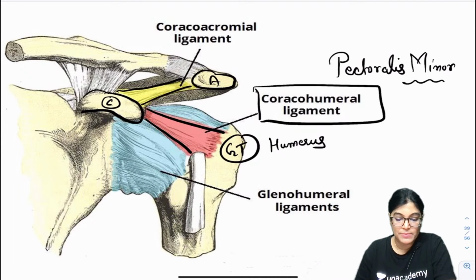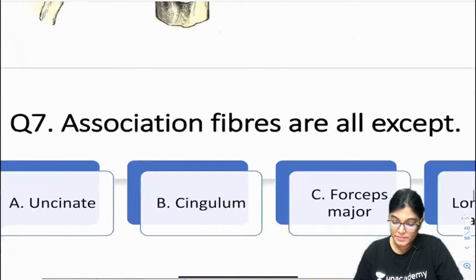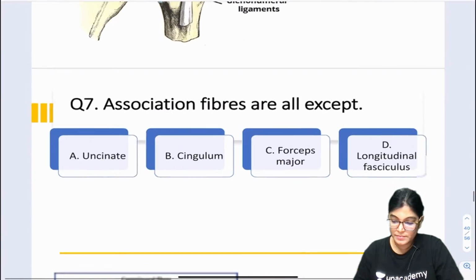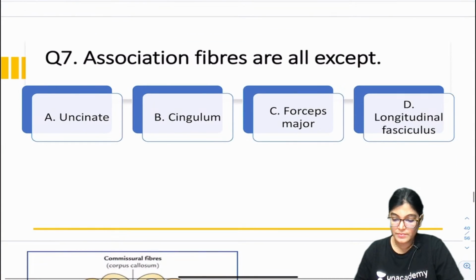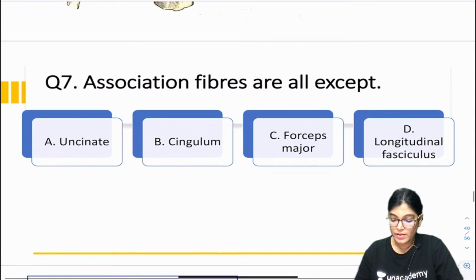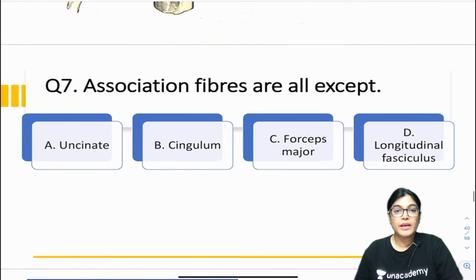Let's move on to the next MCQ, that is MCQ number 7. Are all of you ready for the 7th MCQ? Okay.